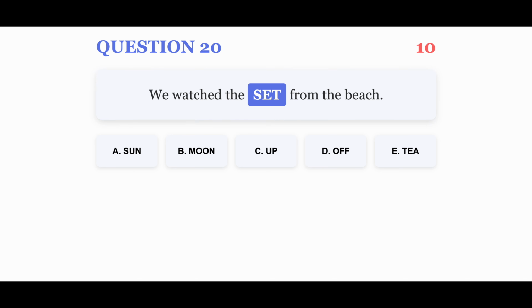Question 20. We watched the set from the beach. Your options are A. Sun, B. Moon, C. Up, D. Off, E. T. You have 10 seconds.